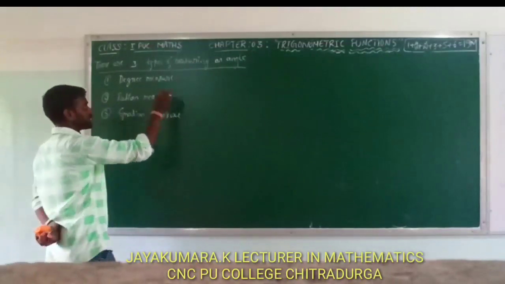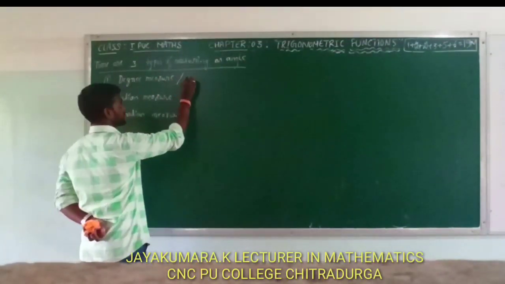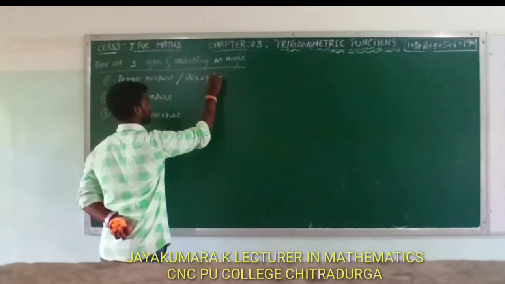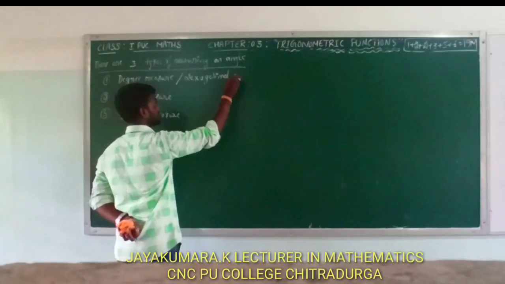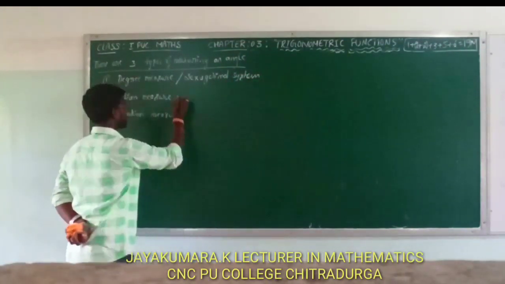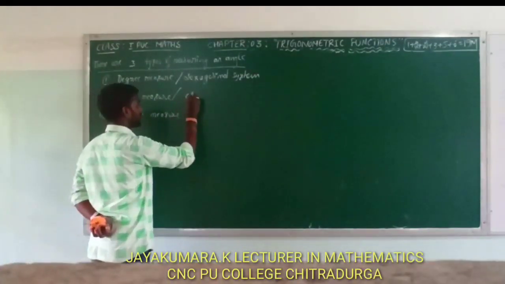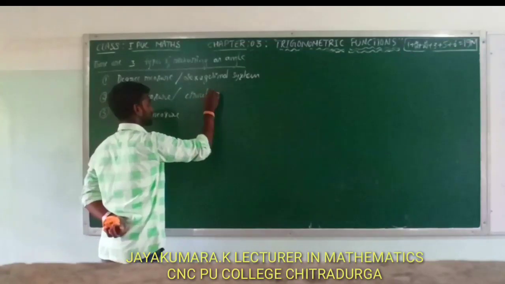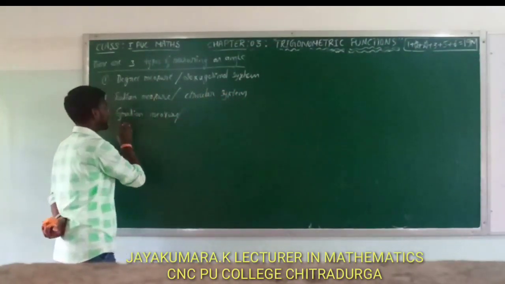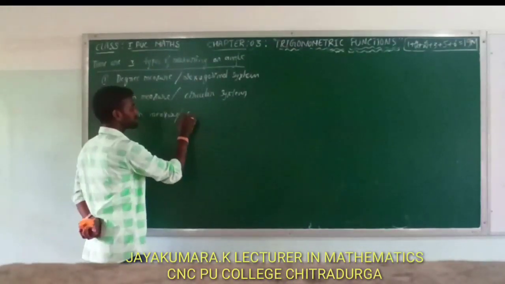Here degree measure can also be called as sexagesimal system, and this radian measure can also be called as circular system, and this gradient measure can also be called as centesimal system.